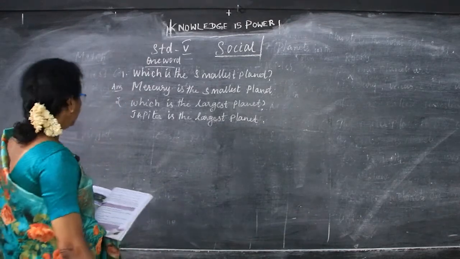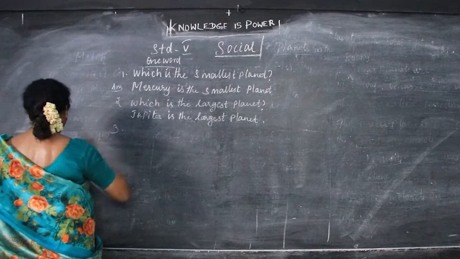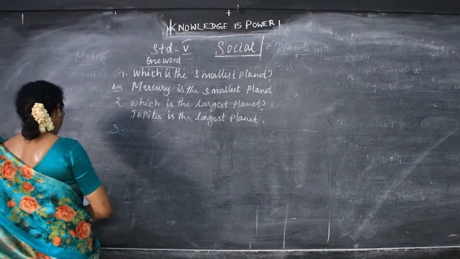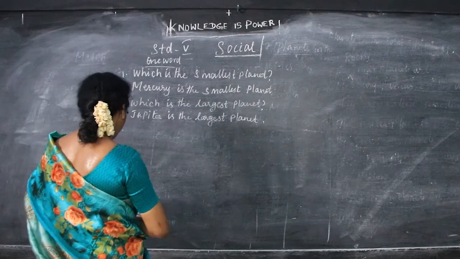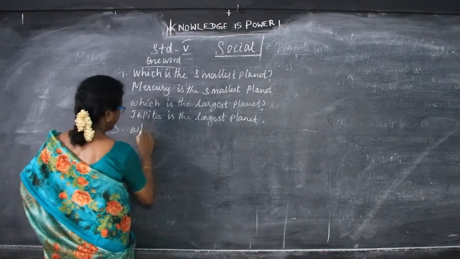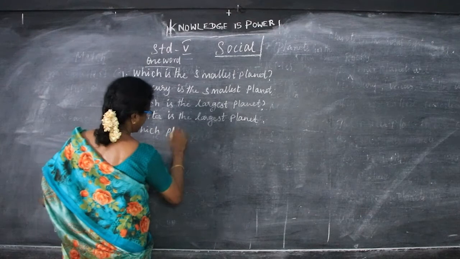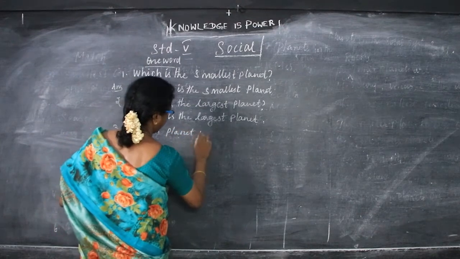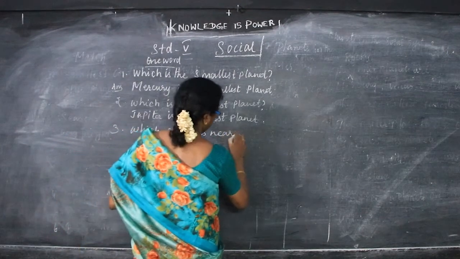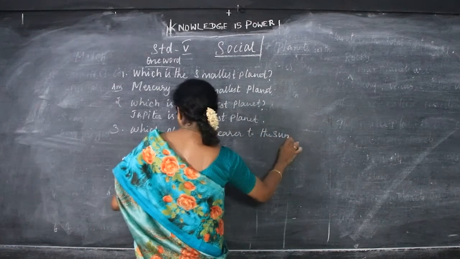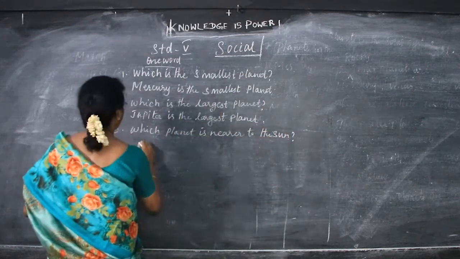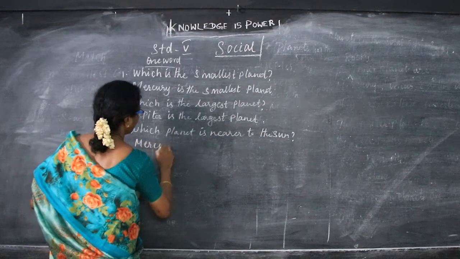Okay, then next one is which planet is nearest to the sun? Which are the planets nearer to the sun? It is Mercury and Venus.